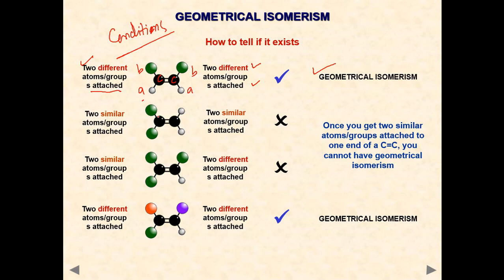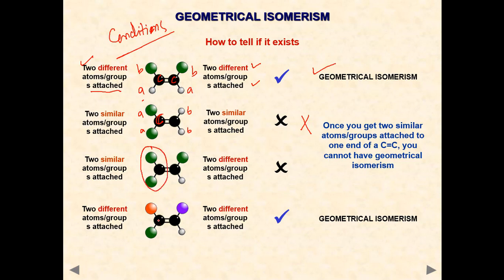But here, on a single carbon, two same atoms are there, A and A, so no geometrical isomerism. If two similar atoms or groups are attached on at least one side, it is not possible.